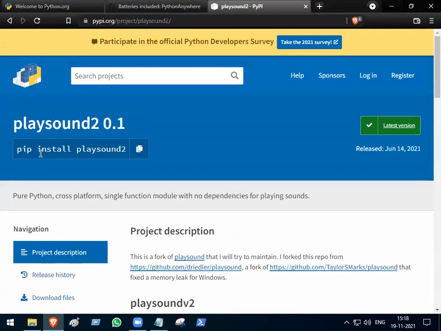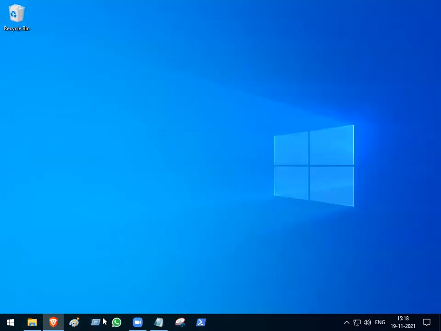So what is pip there? Pip is the package manager for Python. So let us install now. Open the command prompt, or open any window, suppose.